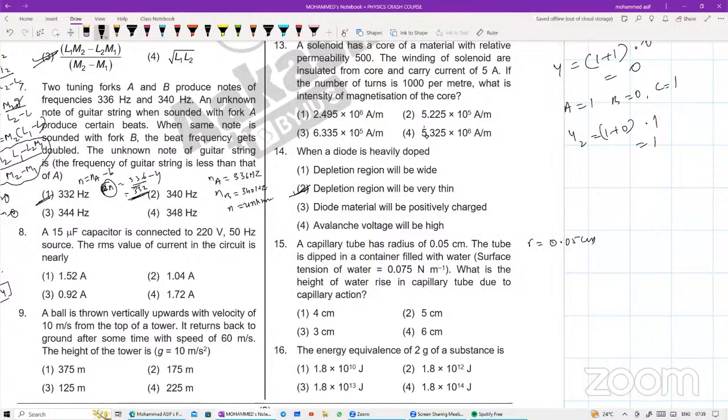A capillary tube has a radius of 0.05 centimeter. The tube is dipped in a container filled with water. Surface tension of the water is given, T is equal to 0.075 Newton per meter. What is the height of the water raised in the capillary tube due to the capillary action? Tell me the formula for surface tension.